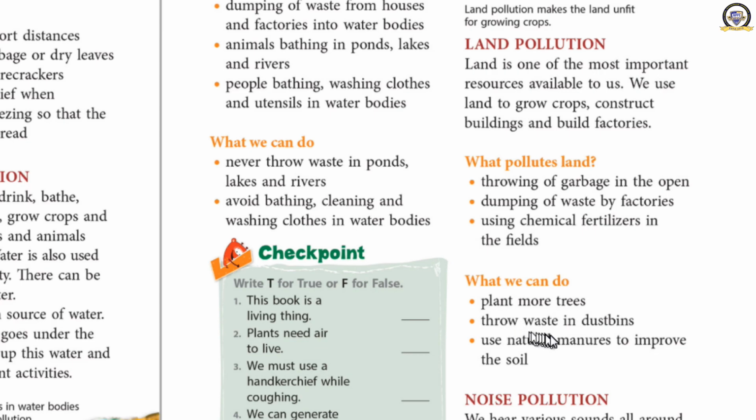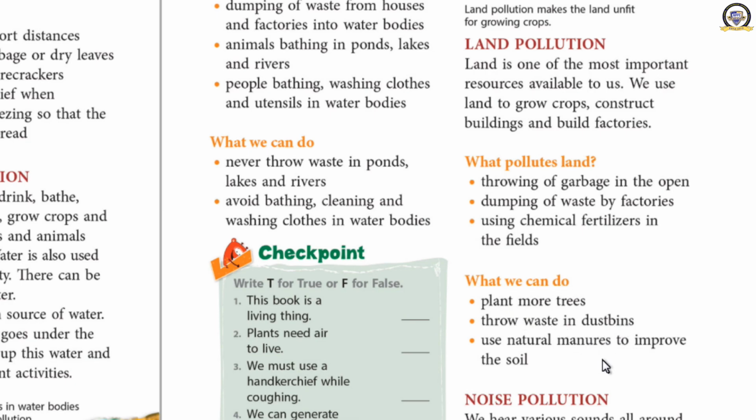Then you should throw waste in the dustbin. Then you should use natural manures to improve the soil. Always you should use natural manures like ash or trees, branches, leaves, etc. You should not use any chemicals. If you use any chemical, what will happen? Your land will be polluted and you will be ill. Okay, so you should throw the waste in the dustbin. You should use natural manures and you should plant more trees.